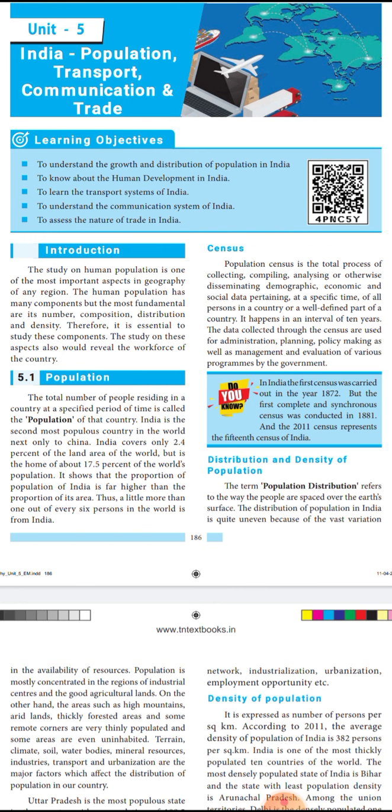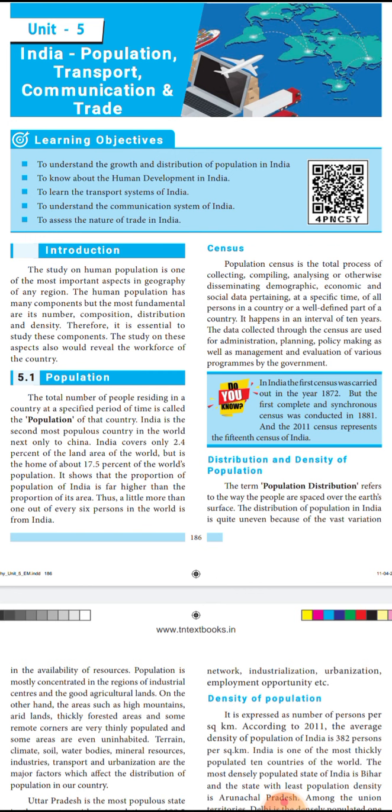Today's topic is about India: population, transport, communication and trade. That is not a big thing, isn't it? You all know India is a populous country, right? The study of human population is very important in the geography of any region.